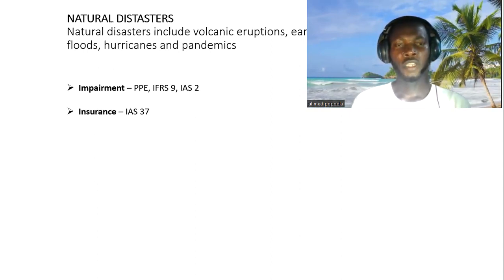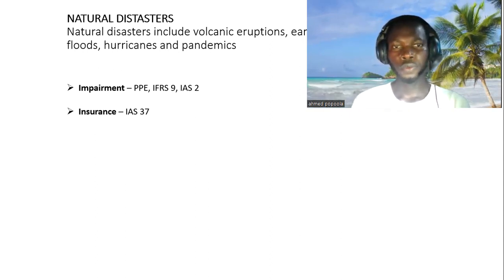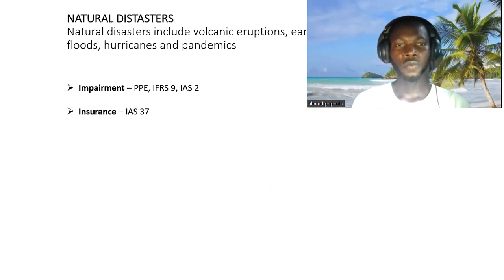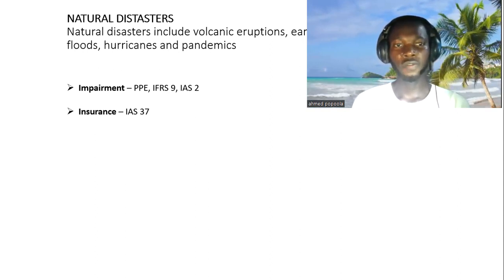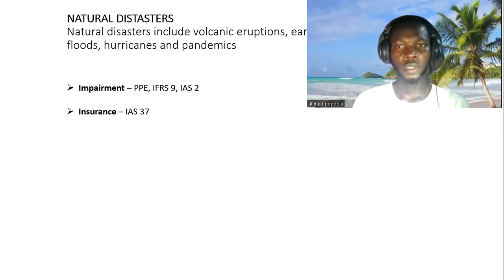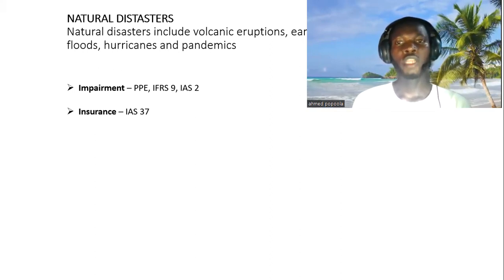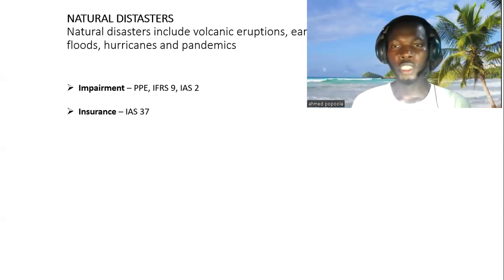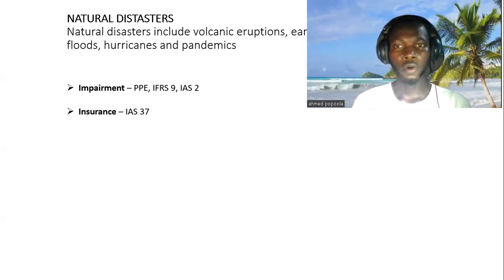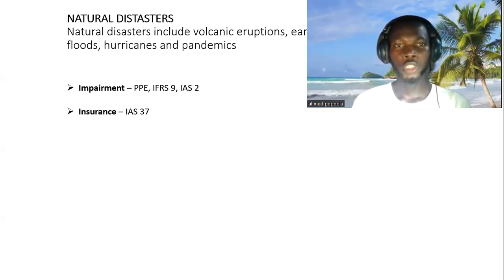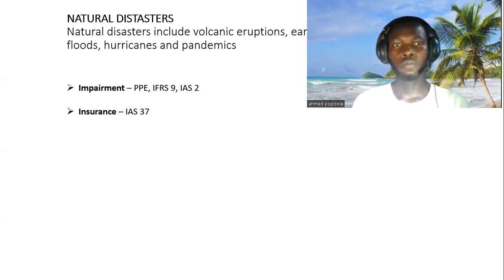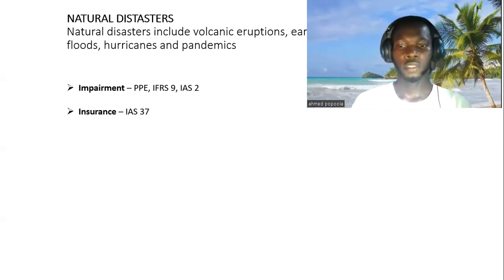But if it is only probable that the entity will receive the claim from the insurance company, then the entity can only disclose what is called a contingent asset, because it is not virtually certain. And when it is not virtually certain, a disclosure should be made on the contingent asset, which is in line with IAS 37 on provisions, contingent assets, and contingent liabilities.